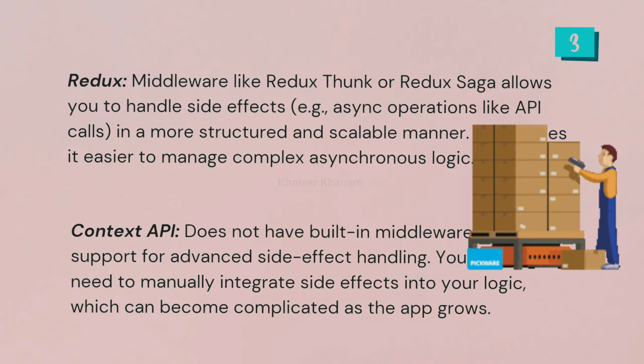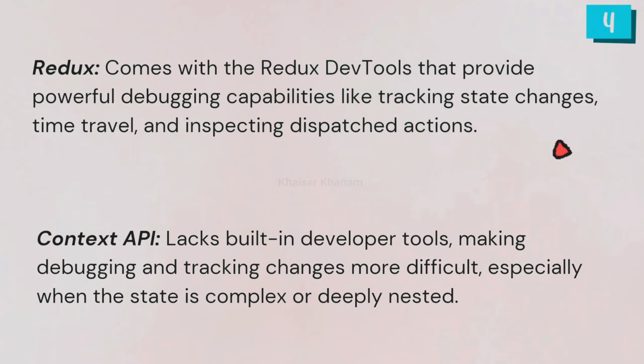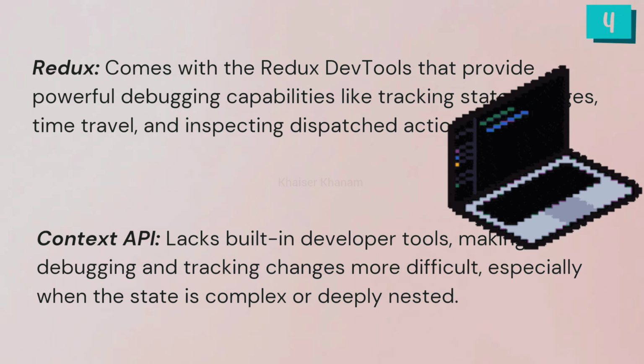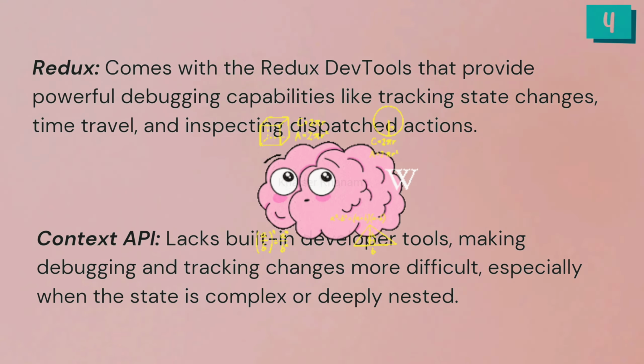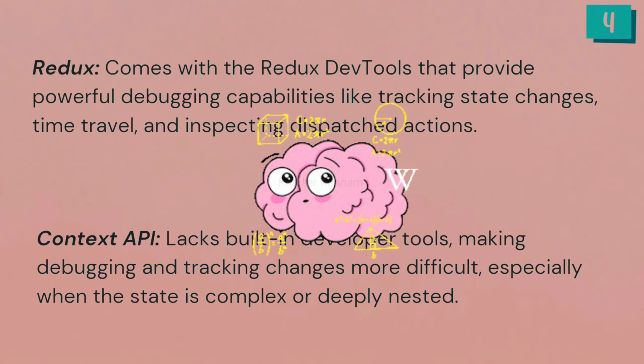Then fourth comes debugging tools. Redux comes with Redux DevTools that provides powerful debugging capabilities like tracking state changes, time travel and inspecting dispatched actions. But in the Context API, we do not have built-in developer tools, making debugging and tracking changes more difficult, especially when the state is complex or deeply nested.